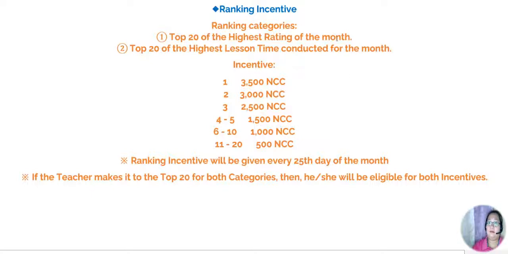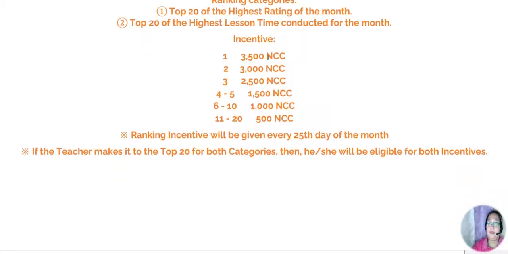that month you consistently have 5 ratings, so there's a possibility that you are part of this top 20. And for the top 20 of the highest lesson, if you have a lot of lessons, you can have this one as well. So here are the corresponding incentives.